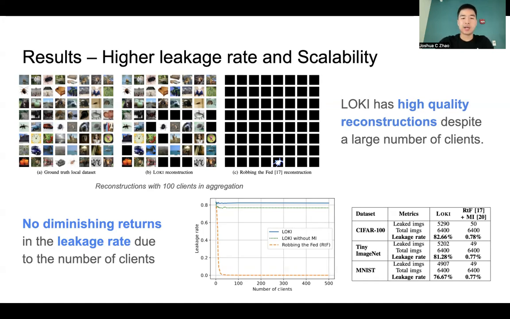LOKI's scalability is very high. Regardless of the number of clients, there's no diminishing return on the leakage rate. We can maintain a very consistently high leakage rate. Prior work is really limited to attacking only a single client. For instance, Robbing the Fed with model inconsistency, another work, allows it to attack a single client. So it is able to leak 50 images out of 6,400. On the other hand, LOKI is not restricted to attacking a single client. LOKI can attack all the clients and achieves 5,290 leaked images, which is nearly 83% compared to less than 1% of prior work.